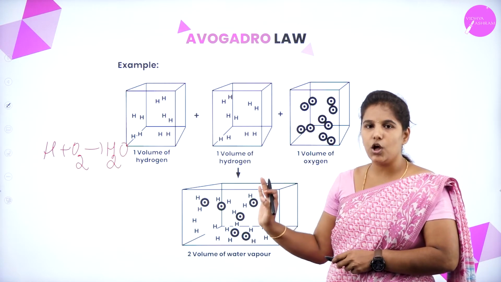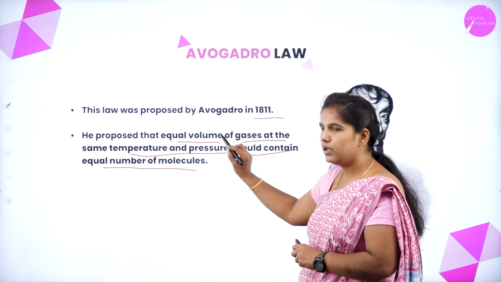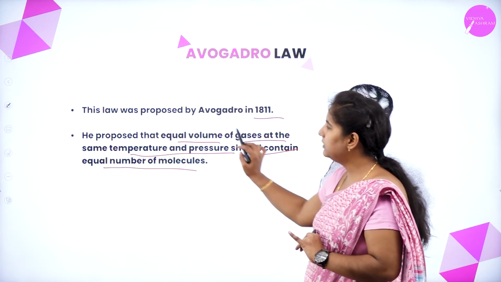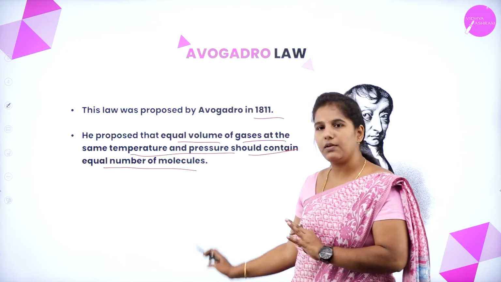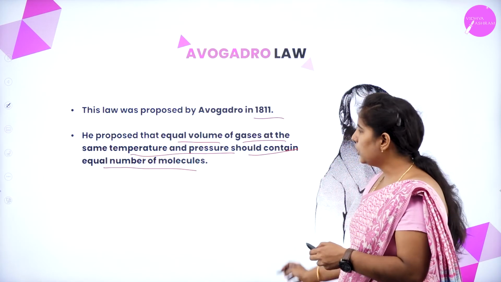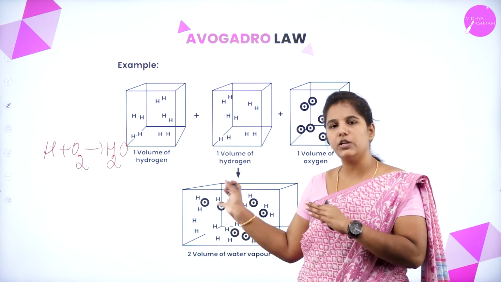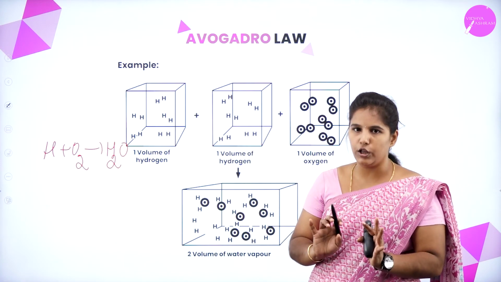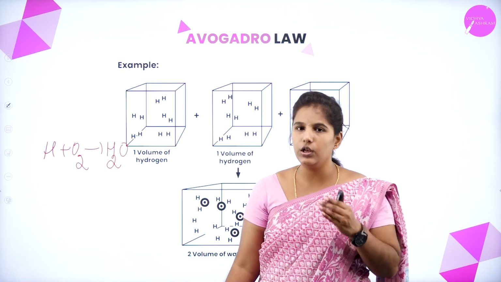So this law was given by Avogadro. According to him, equal volumes of gases at the same temperature and pressure should contain an equal number of molecules. If you maintain a constant temperature and pressure after this reaction, it must contain the equal number of molecules. Then only we can say it is Avogadro's law.